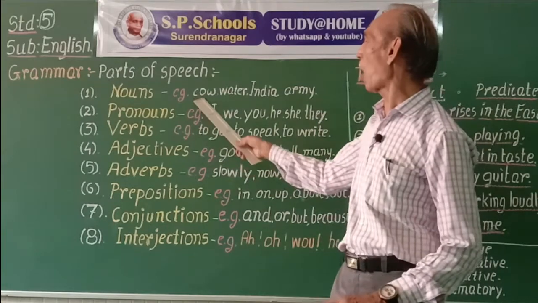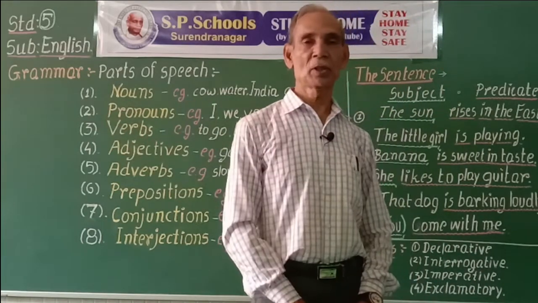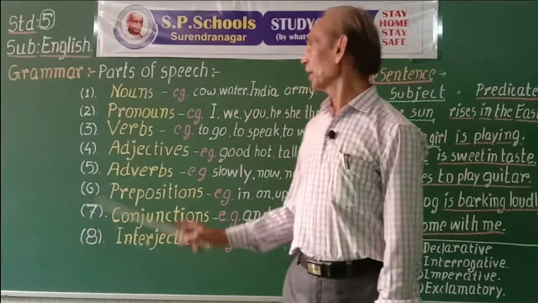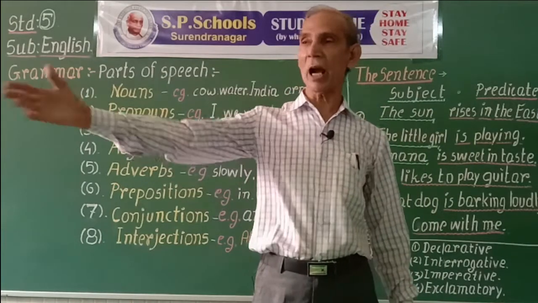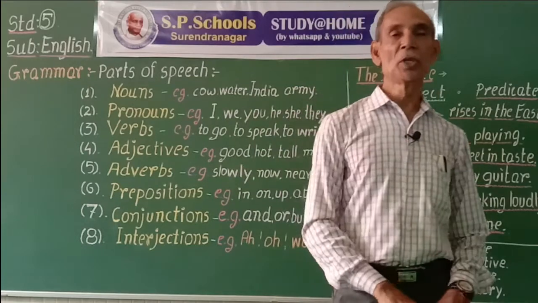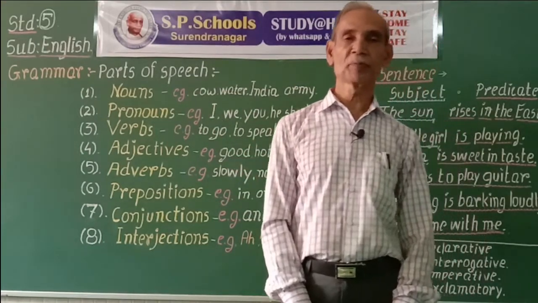For example, cow. One cow or many cows. The whole group of cows, kind of cows. They are common to all. Cow, the name is common to all cows. It is also used for one cow. So therefore, such nouns are called common nouns.